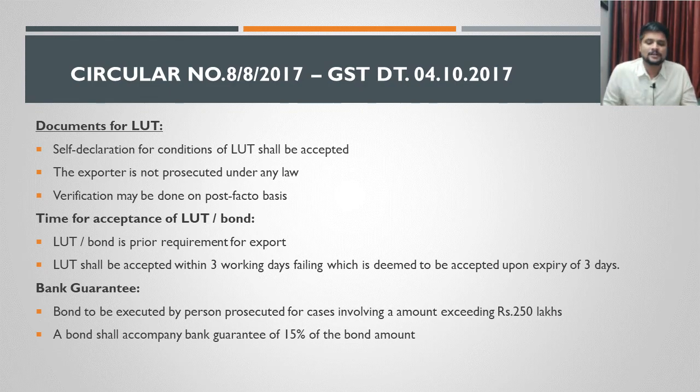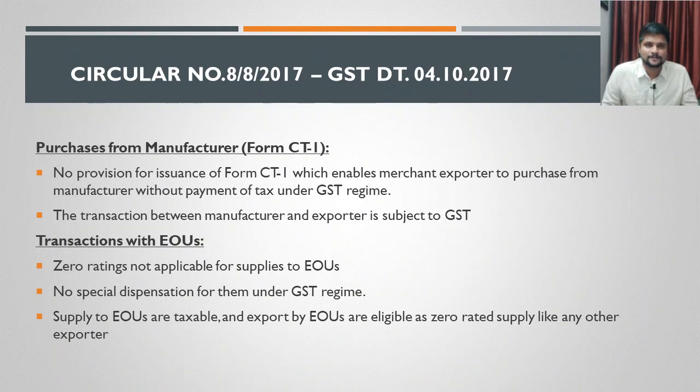Okay, next one is what are all the purchases from a manufacturer. Before, there was a form called Form CT1, but now there are no provisions relating to issuance of Form CT1, which enabled the merchant exporter to purchase from a manufacturer without payment of tax under GST law. See, under VAT law there was a form called CT1, but under GST law there is no such form.